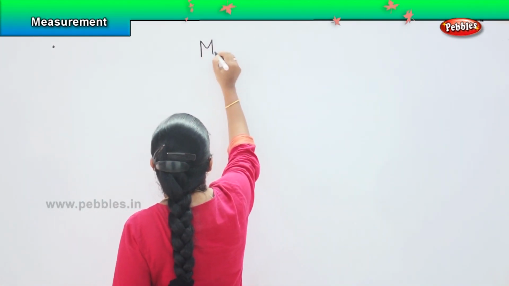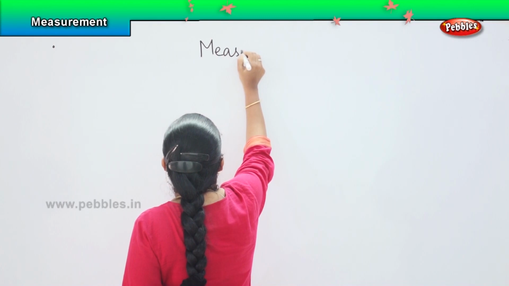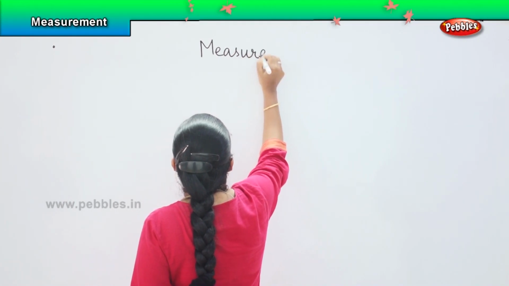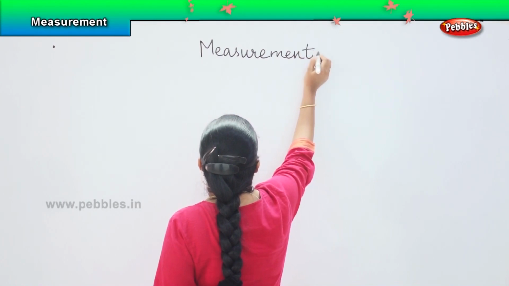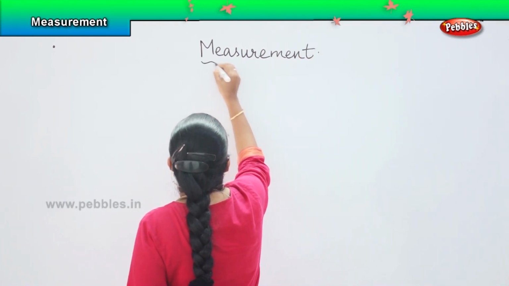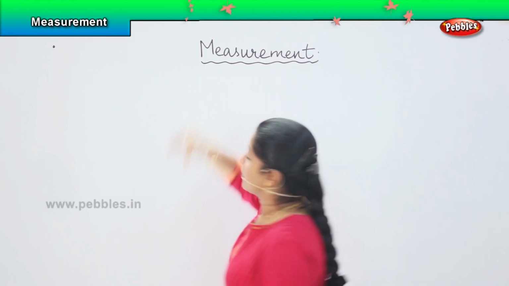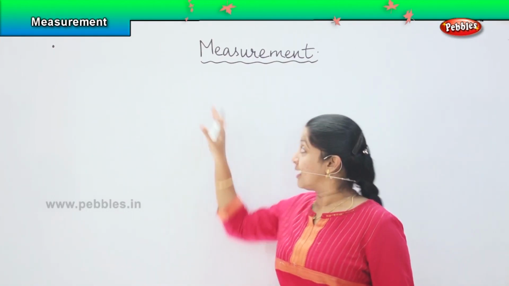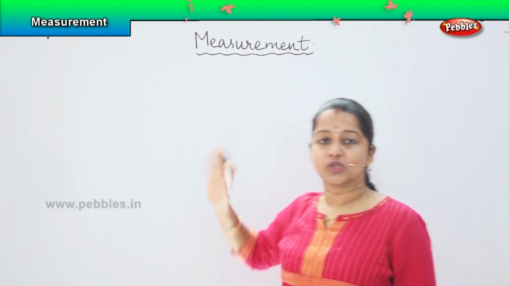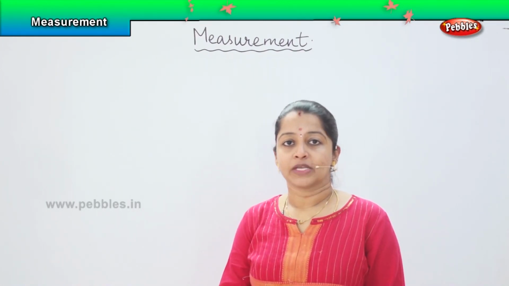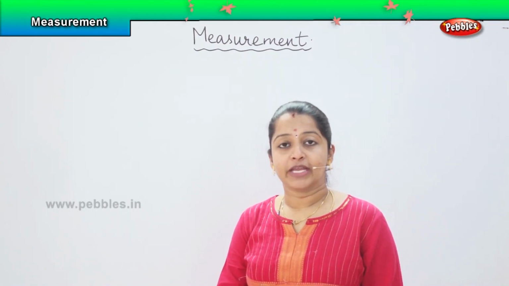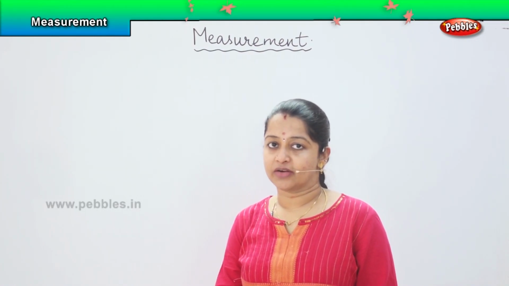So what do you mean by measurement? Measurement is something which helps us to calculate the value of an object. It can be solid, liquid, or gaseous as well. Right. So measurement, as the name suggests, measure. Measure means where you tend to know the value of that particular object. Say for example, we have various methods of measuring it, right?